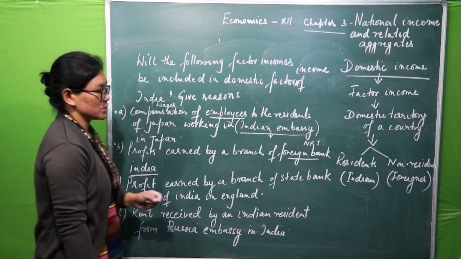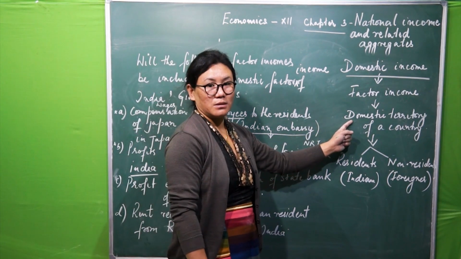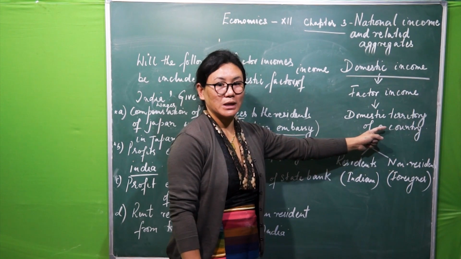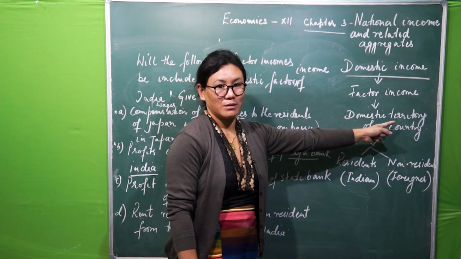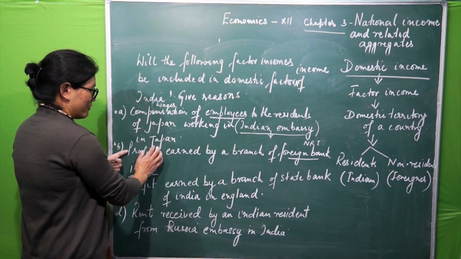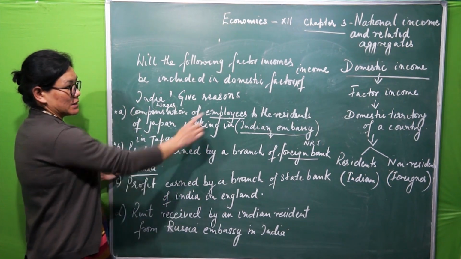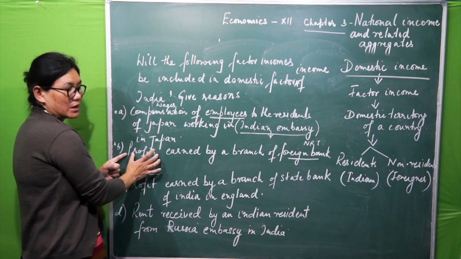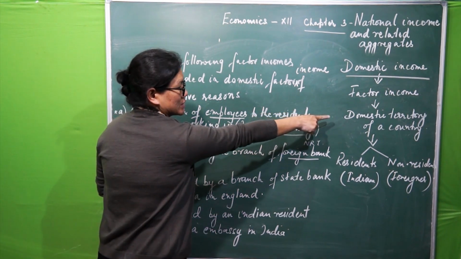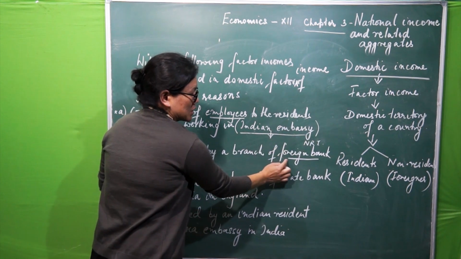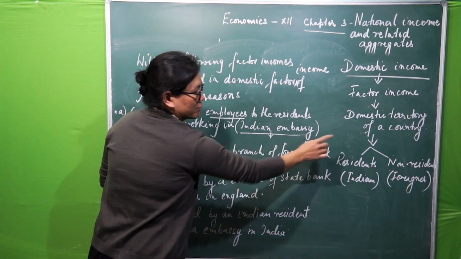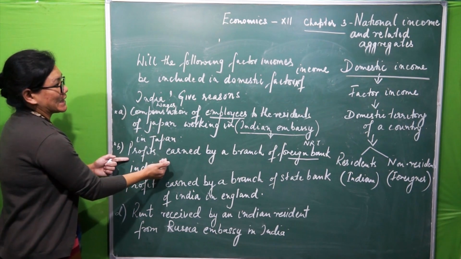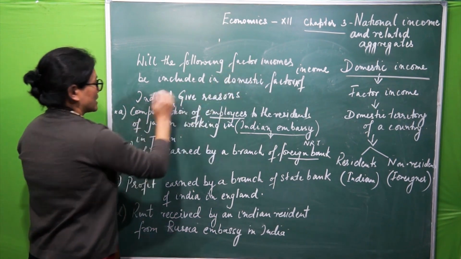So in India, it shows what? Within the domestic territory of a country, that is India. So this profits again is a factor income, right? It is generated within the domestic territory of a country, but it is generated by the non-resident. So again, this is also included in domestic factor income of India.